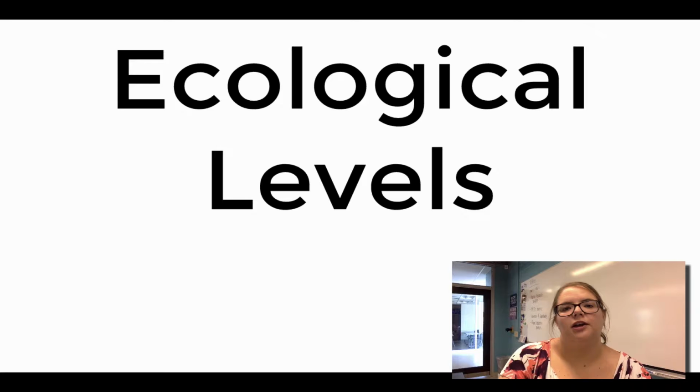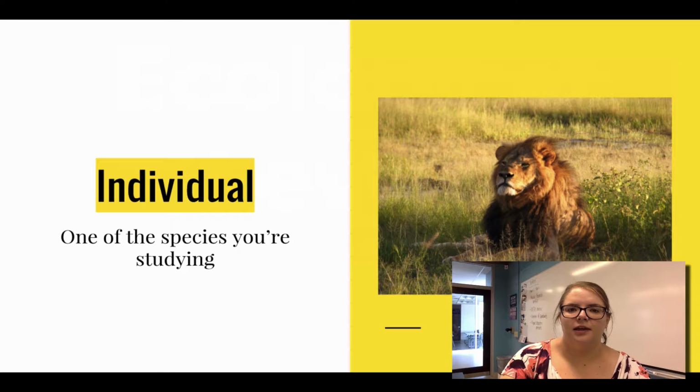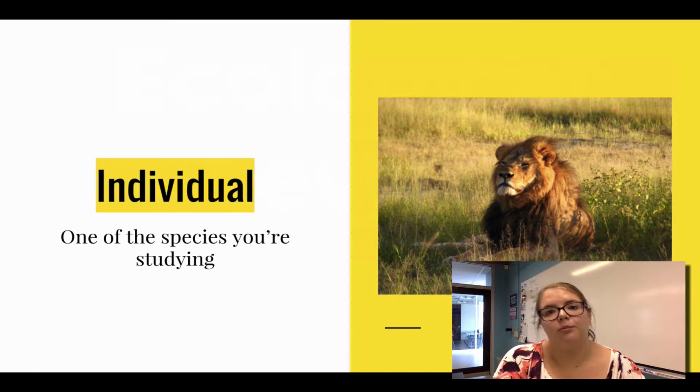So we're going to start by talking about the ecological levels. An ecosystem is just one of the levels we measure in ecology. Remember, ecology is all about how organisms interact. So these levels are going to help us better understand how things interact. First is individual. An individual would just be one of whatever species you're studying. So if you are studying in the sub-Saharan desert of Africa and you're looking at lions, one lion would be an individual. So you would study one individual, that would be one lion.